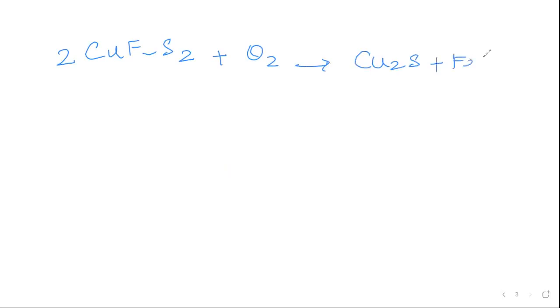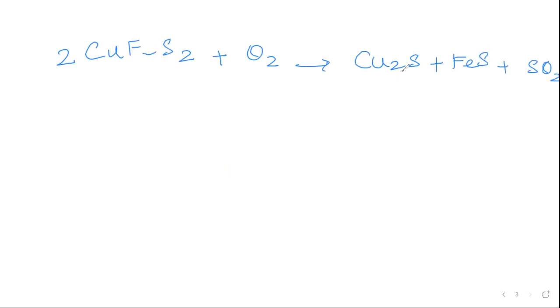Let's go for the extraction of copper now. We all know that the ore of copper is copper pyrites, whose formula is CuFeS2. Suppose I take CuFeS2: 2CuFeS2 plus O2 will give me Cu2S plus FeS plus SO2.